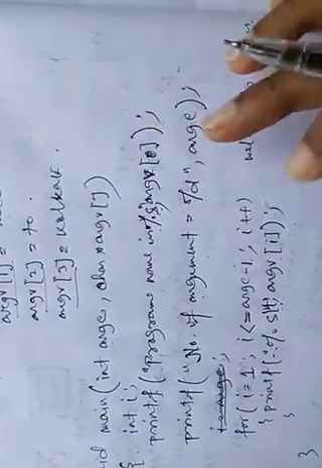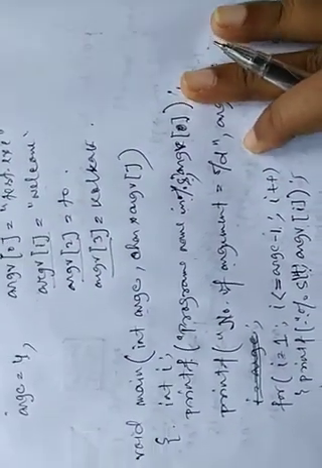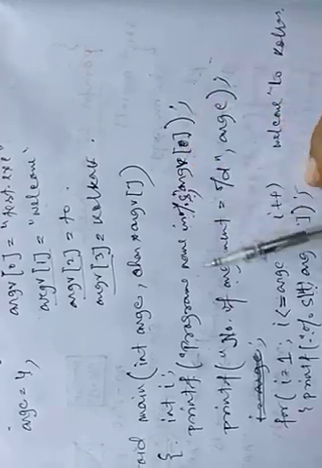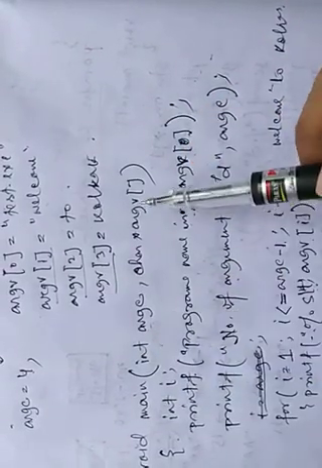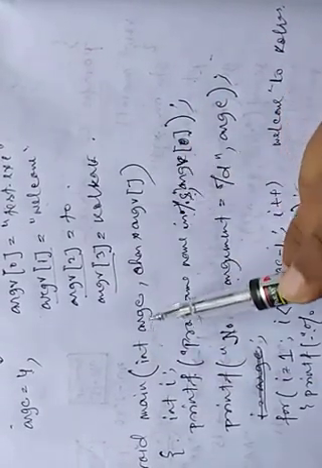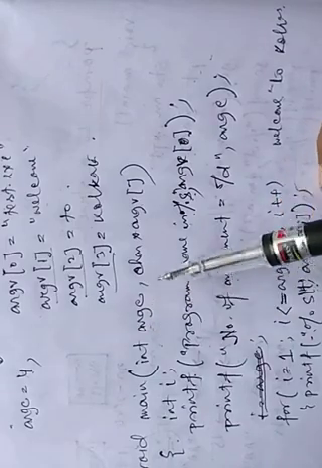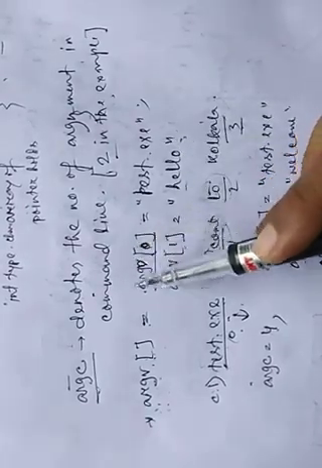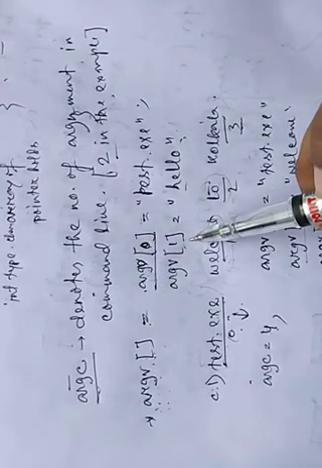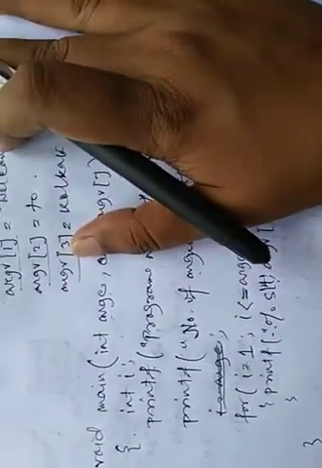Okay, so this is our command line argument. Command line arguments are always handled by the main function, and argc holds the number of arguments in the command line, and argv holds all the arguments in a character array of pointers. Okay, this is what our command line argument does. Clear?